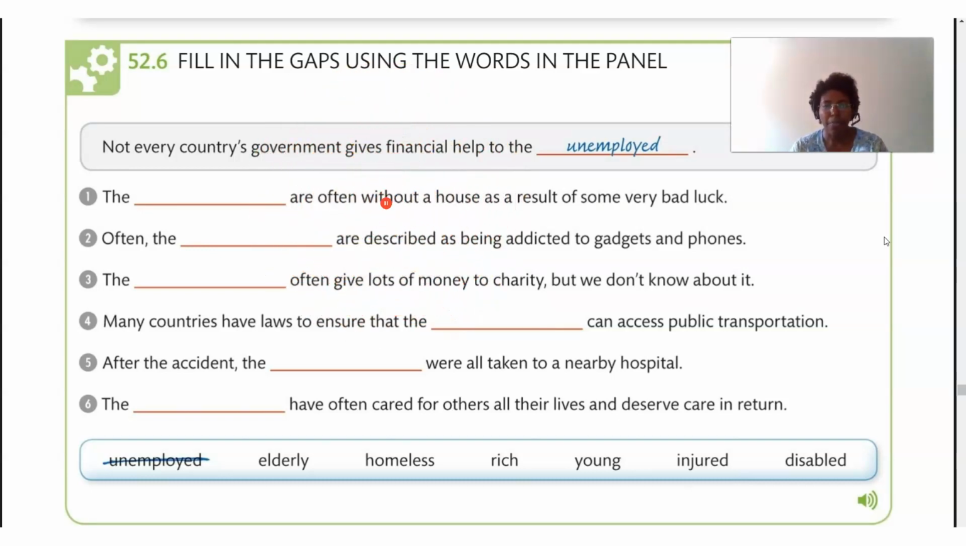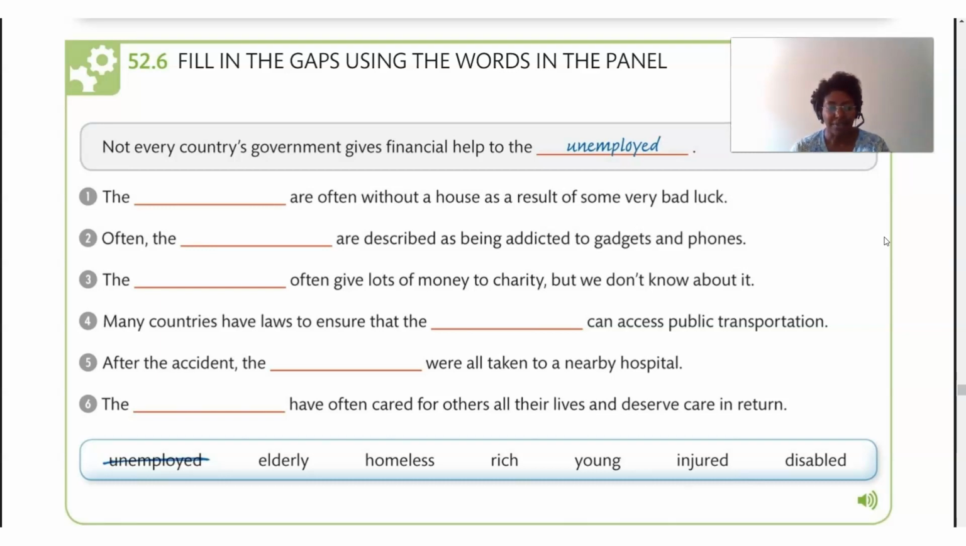Okay, let's look at number 1. It is the homeless are often without a house as a result of some very bad luck. Yeah, that's true. It's unfortunate. Number 2, often the young are described as being addicted to gadgets and phones. Yeah, we've often used this point as a speaking in my conversation classes. We've done that before. Number 3, the rich often give lots of money to charity, but we don't know about it. Number 4, many countries have laws to ensure that the disabled can access public transportation.